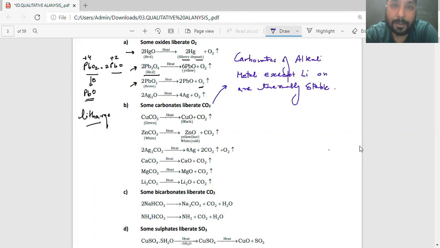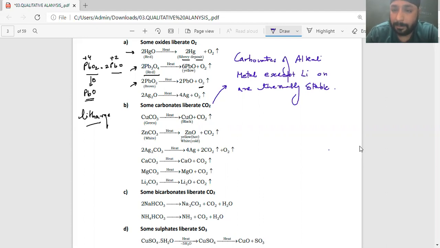So all the alkali metal carbonates, after melting, can give CO2. That is, in solid state I never get CO2 from them. Understood? So practically speaking, in any question asked in your competitive examination, if they are saying that I have a thermally stable carbonate, make sure that it belongs to the alkali metal group except lithium. Lithium gives CO2, right?